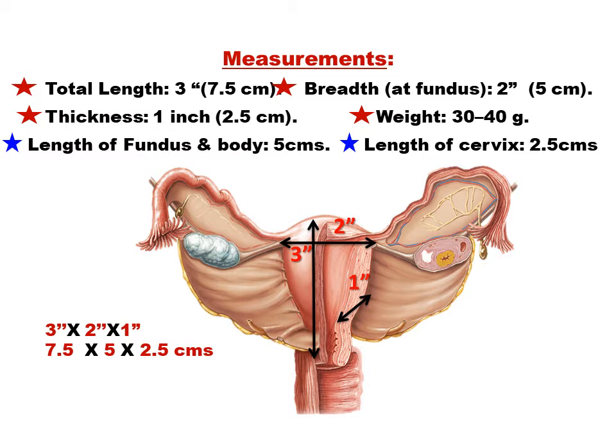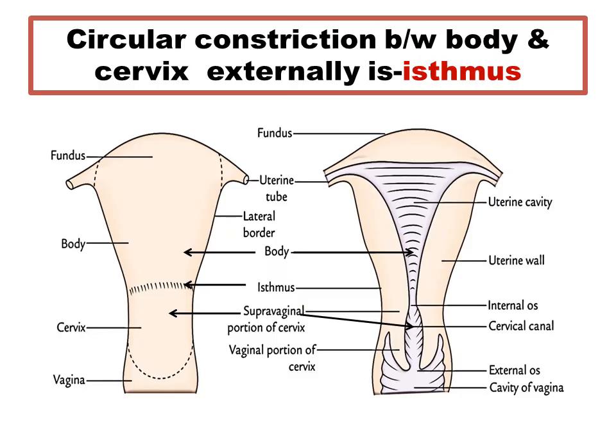A simple way to remember the measurements of the uterus is 3 inches by 2 inches by 1 inch, or in centimeters 7.5 by 5 by 2.5 centimeters. That is the length, breadth and thickness. A circular constriction between the body and the cervix externally is the isthmus. Internally, it represents the internal os. The internal os is therefore a communication between the body and the cervix.